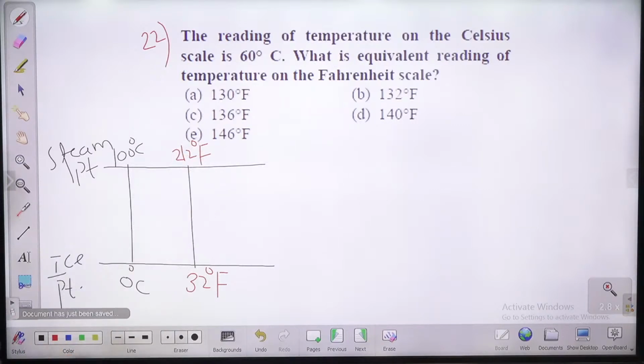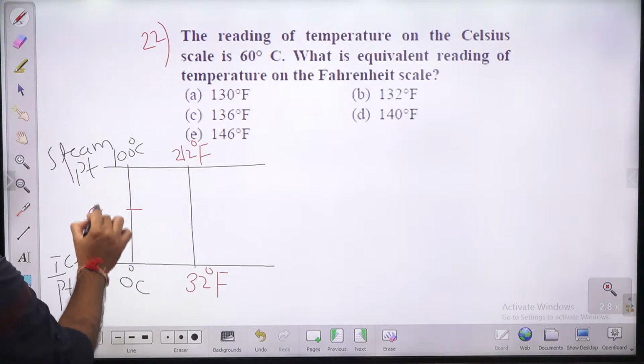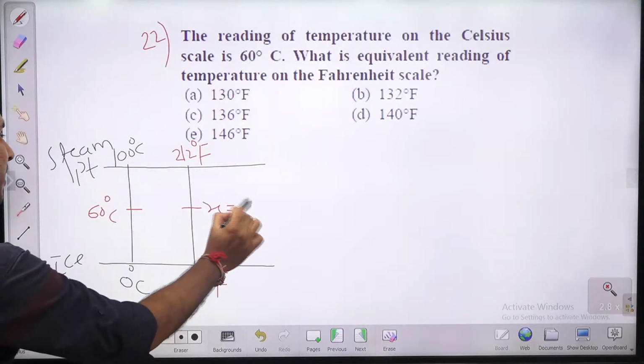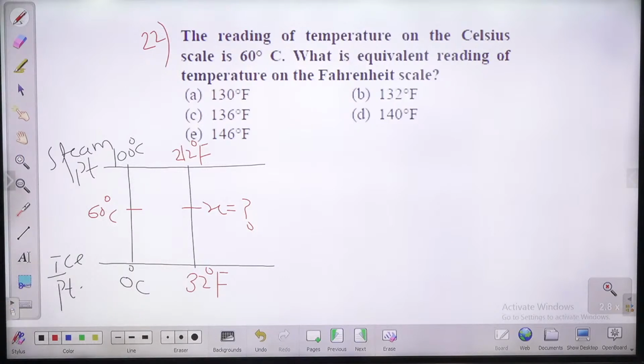So what do we want, guys? We want a temperature corresponding to what? 60 degree Celsius. So this is 60 degree Celsius. इसके corresponding temperature in degree Fahrenheit we want.